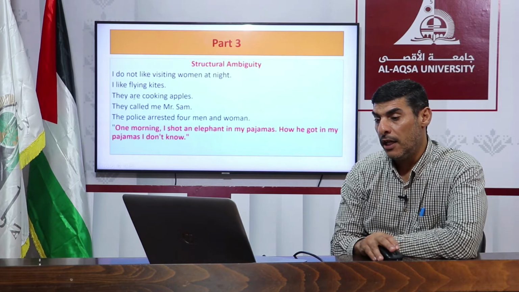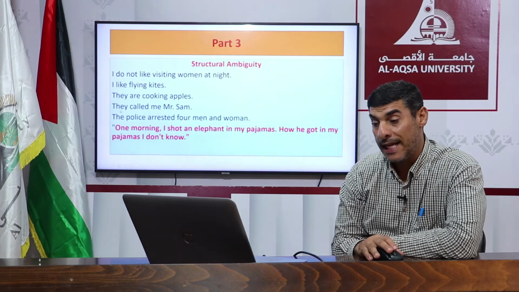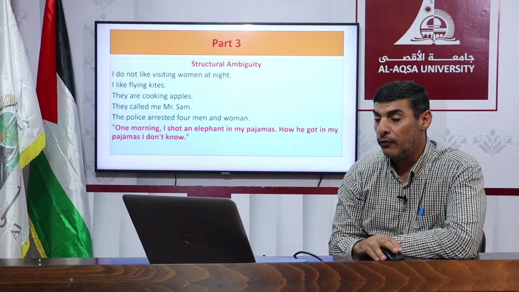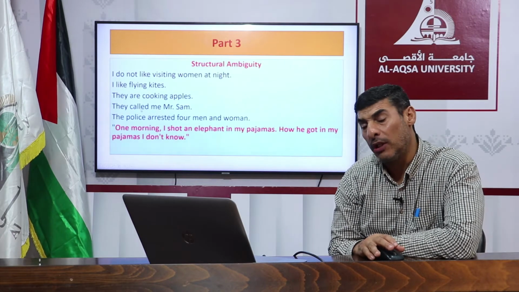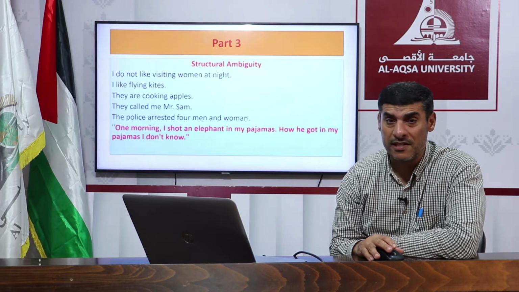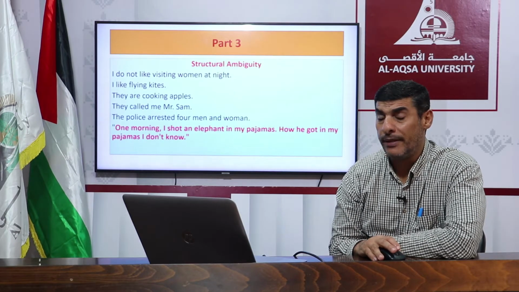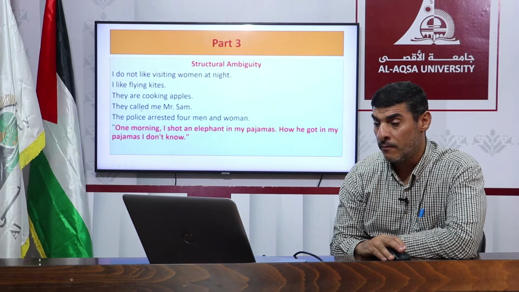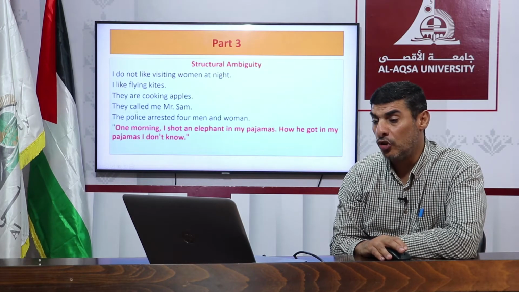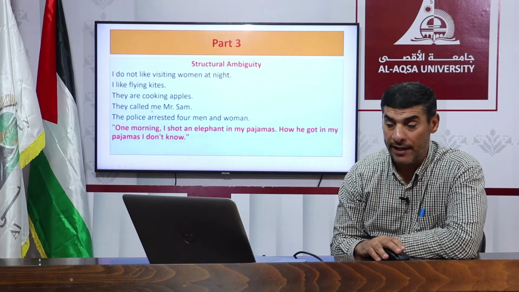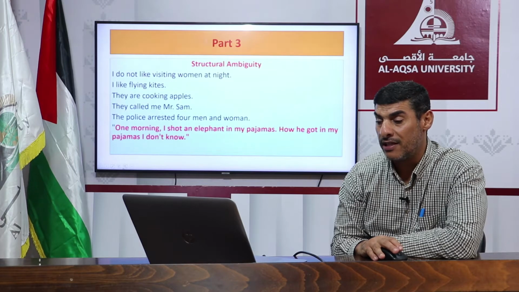The next example, they called me Mr. Sam. If you just consider the verb call, this is problematic because it can be a transitive verb, or it can be a complex verb. I explained this on Google Meet yesterday. In the first meaning, they is the subject, called is a transitive verb, me is the indirect object, and Mr. Sam is the direct object.